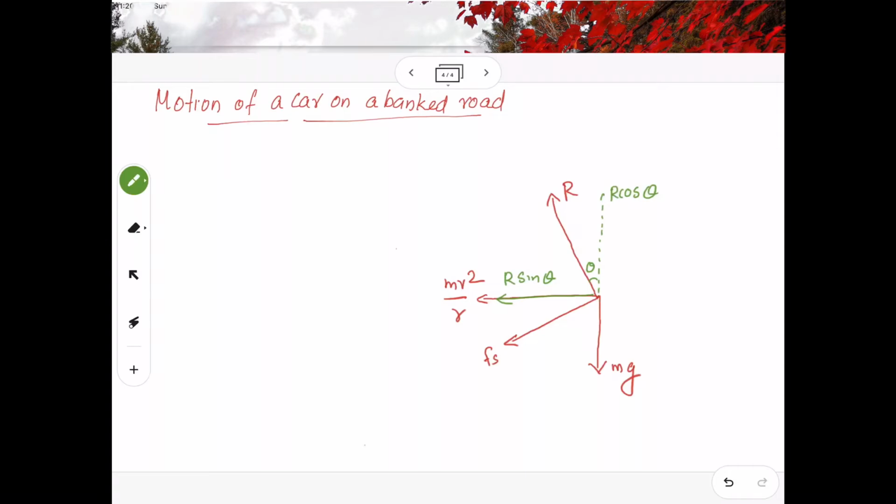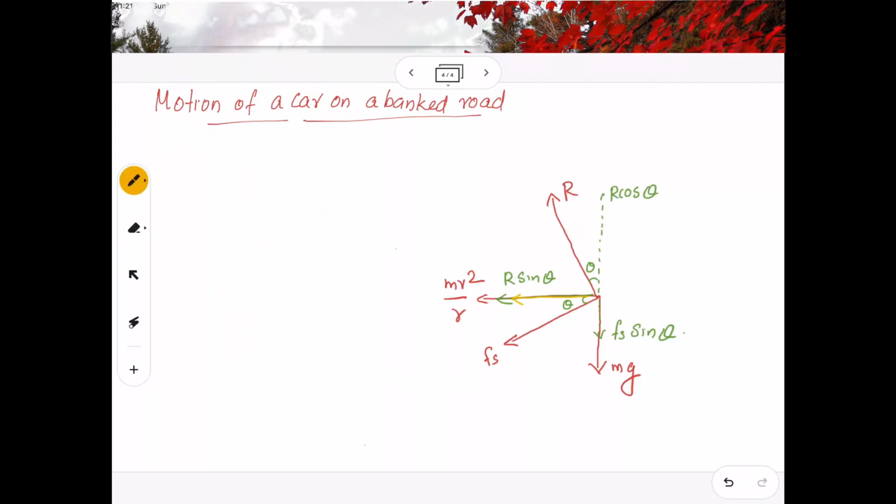Now Fs is the static friction. If this is theta, the angle between the static friction and the centripetal force, then Fs also will be resolved into two components. One component will be along the mg, so this will be Fs sin theta, and another component will be along the same mv square by r, which I can represent in yellow color.